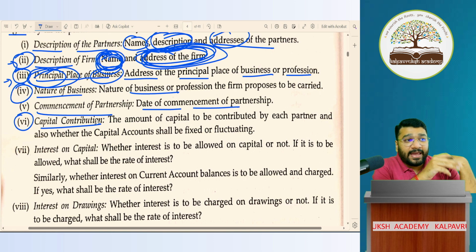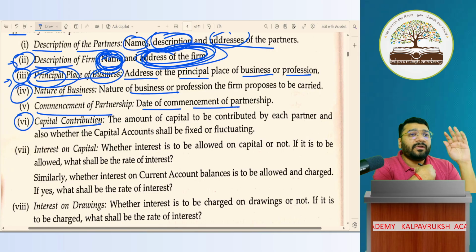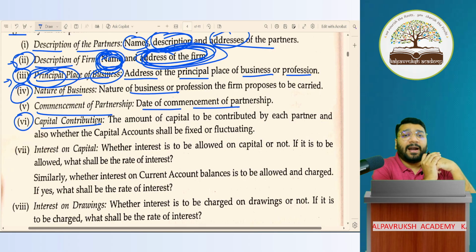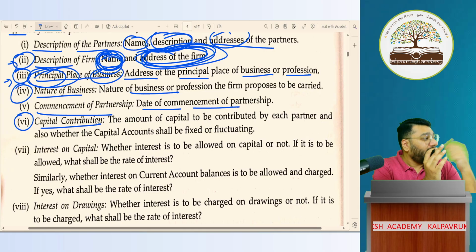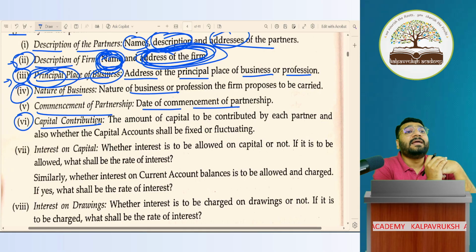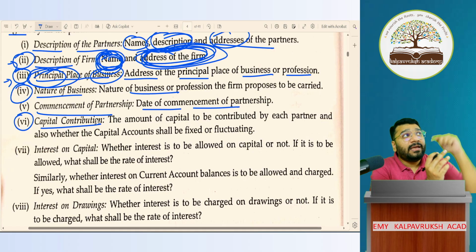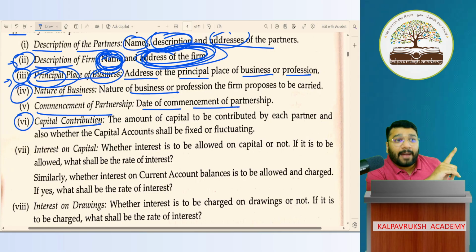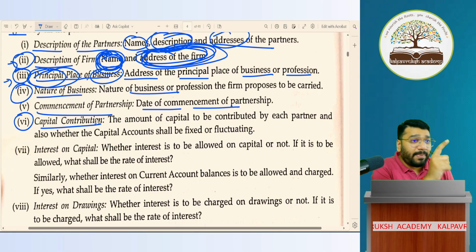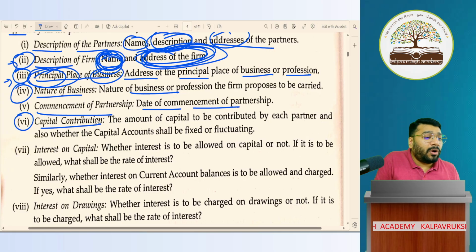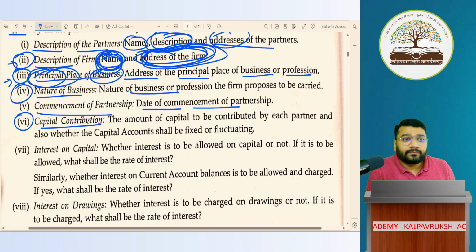If I go and audit any firm, I'm a chartered accountant, all of you know I'm a CA. We do auditing. Auditing means checking of the accounts. If I check a partnership firm, the first thing I check is the partnership deed. In the partnership deed, I always verify the capital. In the balance sheet, ABC's capital will be there. That capital, I'll cross check with the partnership deed. So in the partnership deed, you have to mention the capital contribution. Okay?